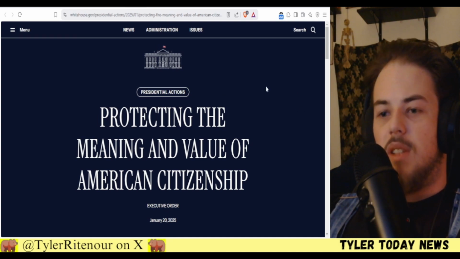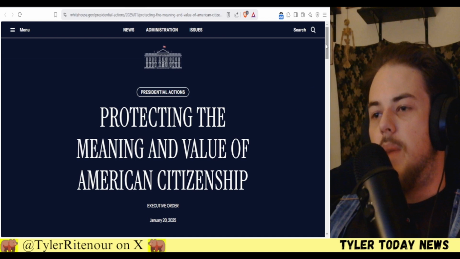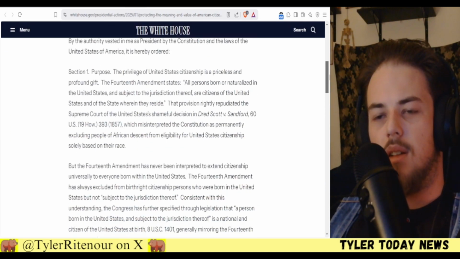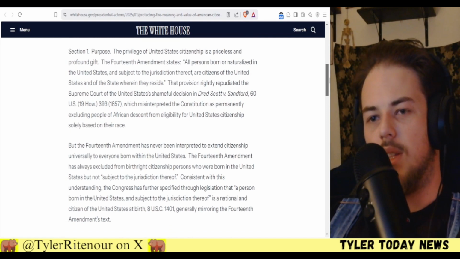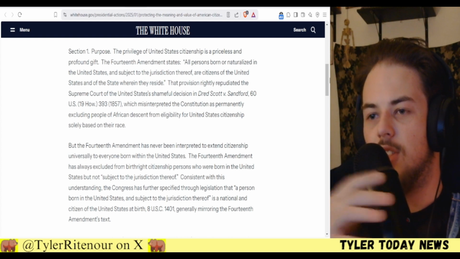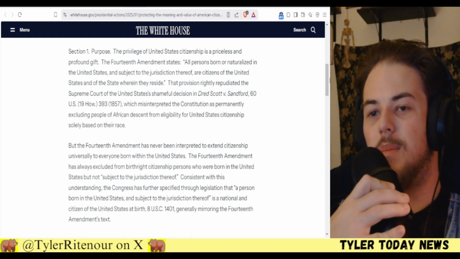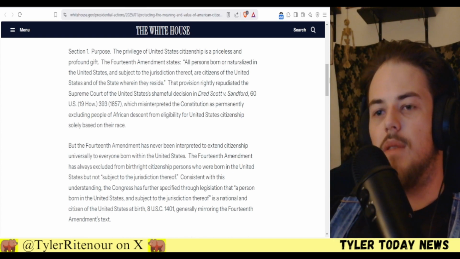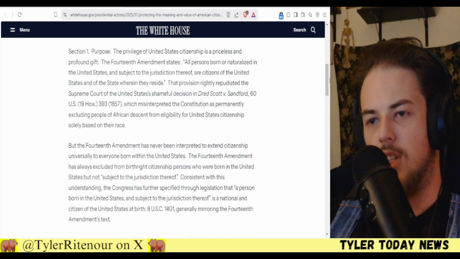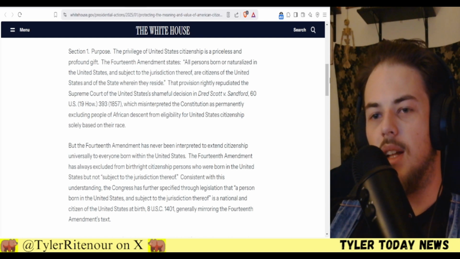Really good one here: protecting the meaning and value of American citizenship. Now this one is being hotly debated because it's quite controversial. So let's get into it here. Section 1, purpose. The privilege of United States citizenship is a priceless and profound gift. The 14th Amendment states, all persons born or naturalized in the United States and subject to the jurisdiction thereof are citizens of the United States and of the states wherein they reside.